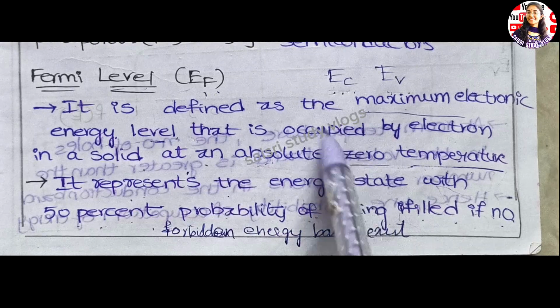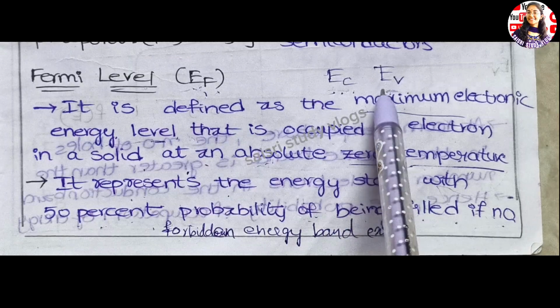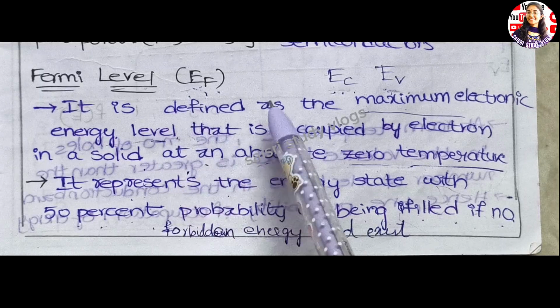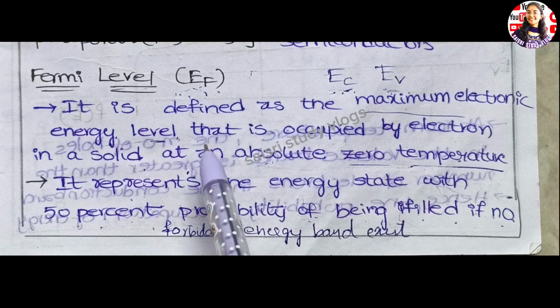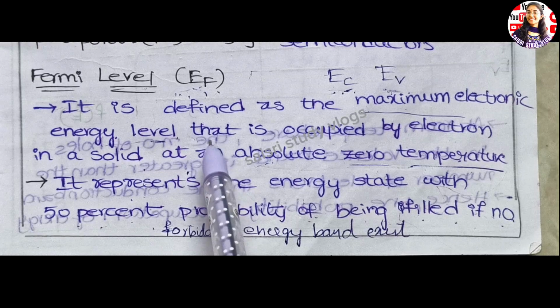If the holes are in more concentration, then the Fermi level is near to the valence band. If the electrons are more in the conduction band, this Fermi level will be near to the conduction band. So simply, the Fermi level is an imaginary line.